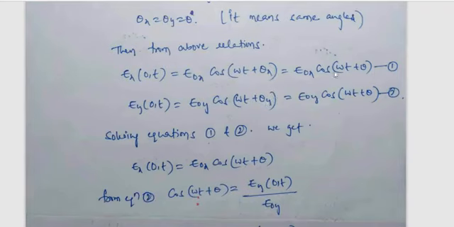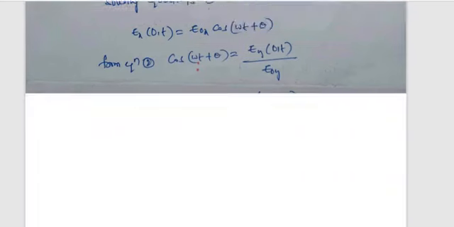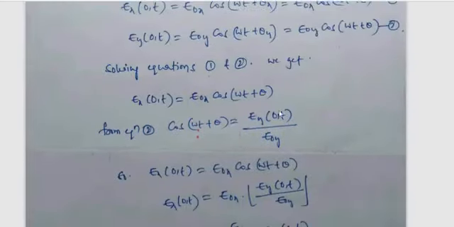So that's why E naught x cos(omega t plus theta), and Ey of 0 comma t is equal to E naught y cos(omega t plus theta y), which is E naught y cos(omega t plus theta), with theta y replaced by theta. So solving the above 1 and 2 equations, we get Ex of 0 comma t is equal to E naught x cos(omega t plus theta).